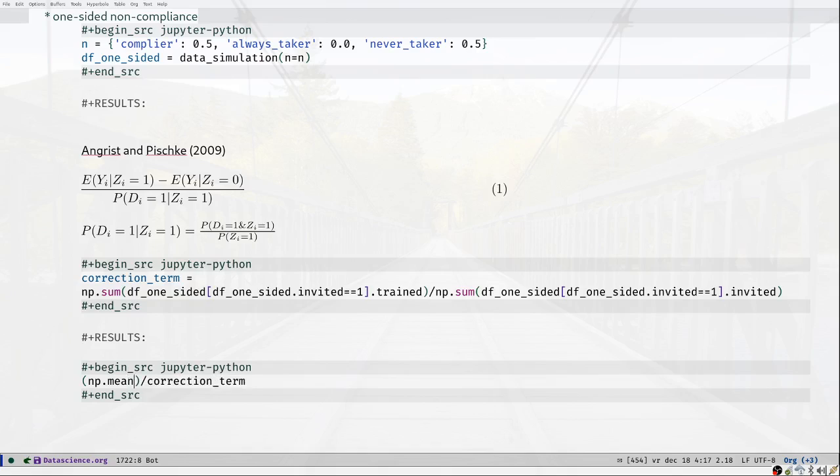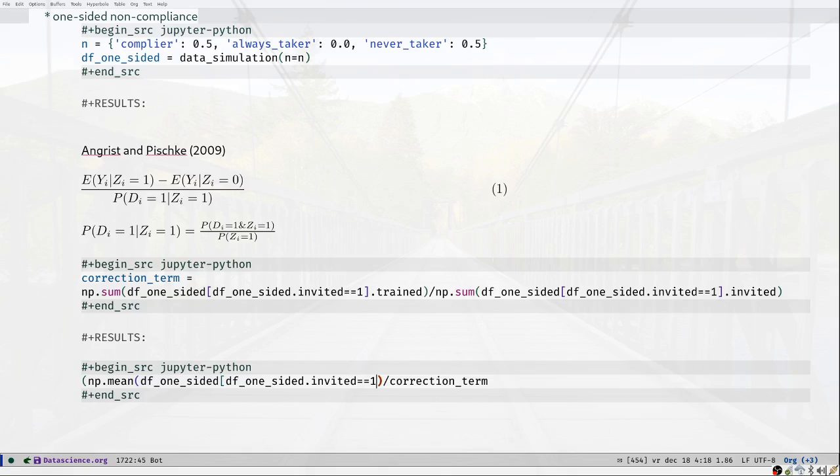I'm going to take the NumPy mean of df one-sided, where df one-sided dot invited is equal to 1.